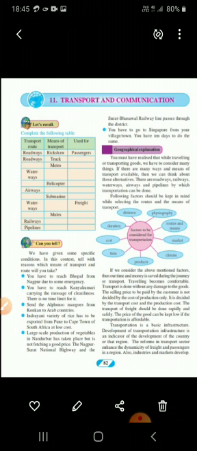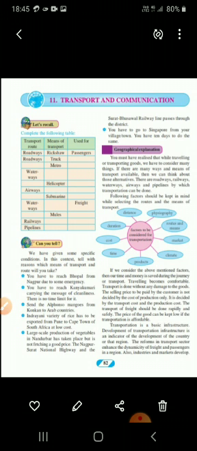Climate, we have naturally climate, because in some places it is very difficult to establish a transportation system due to bad climate conditions. So accordingly the transportation system has to be developed.